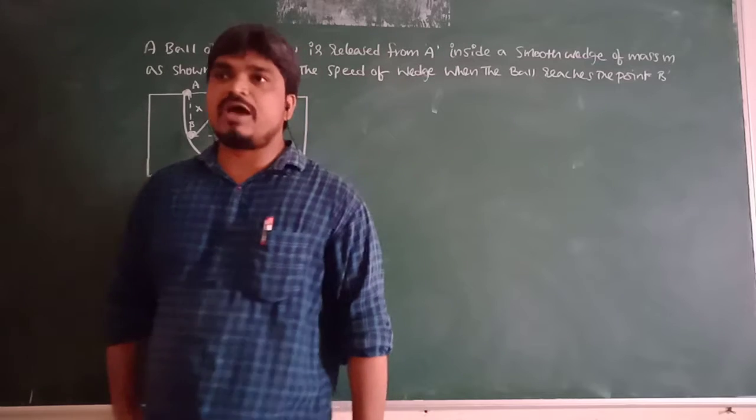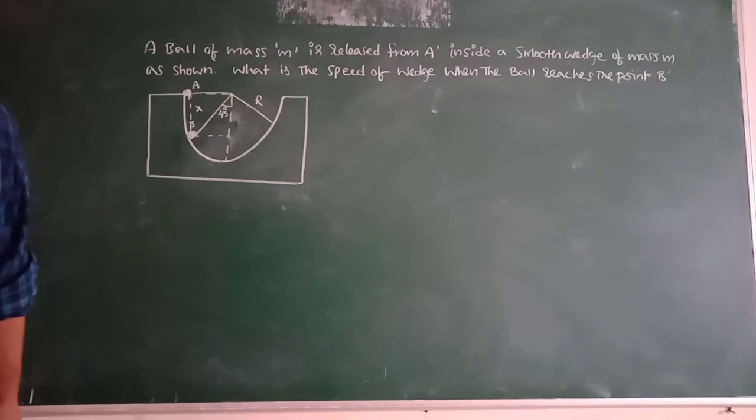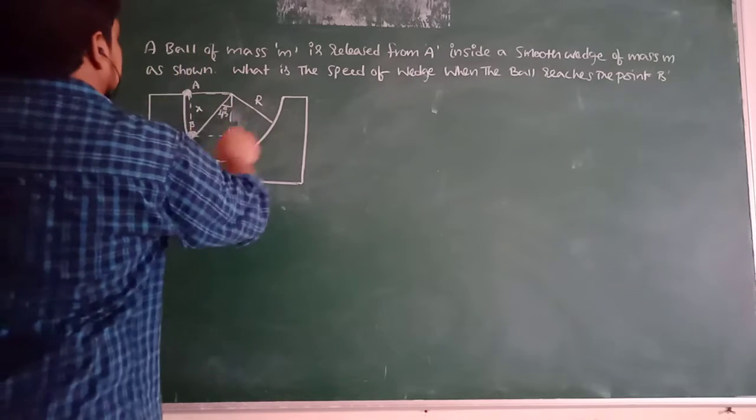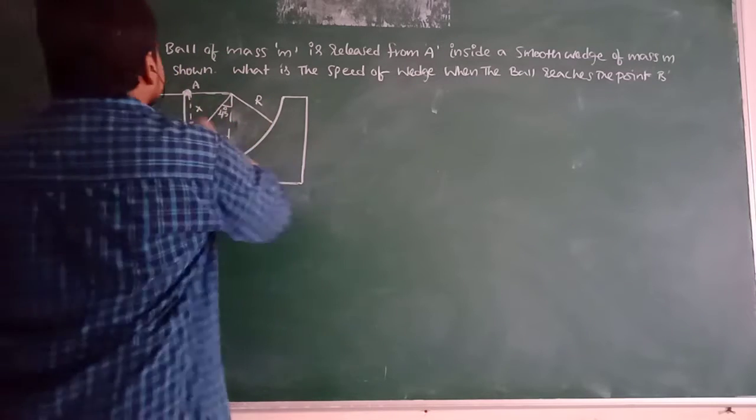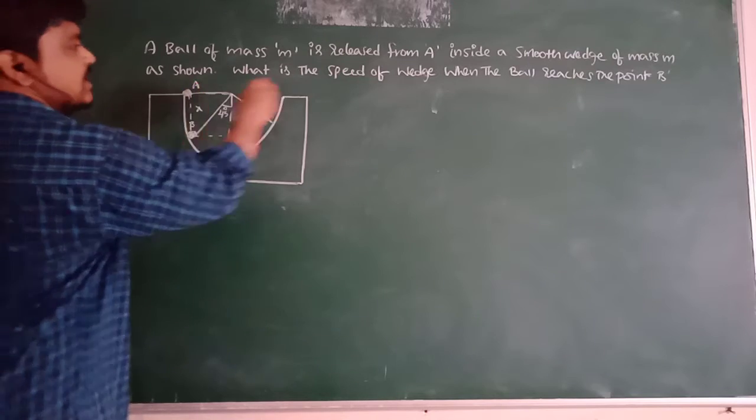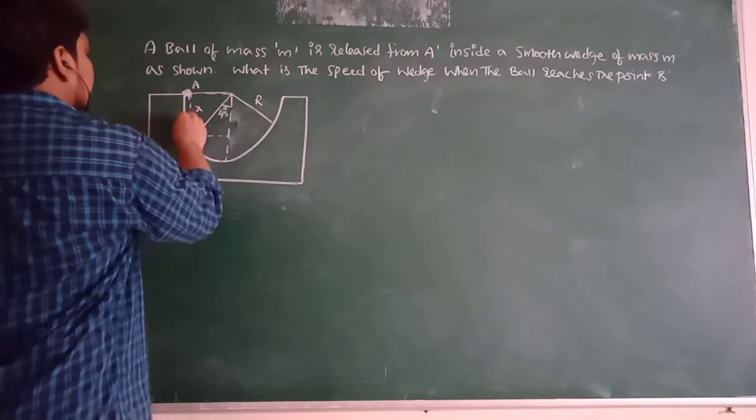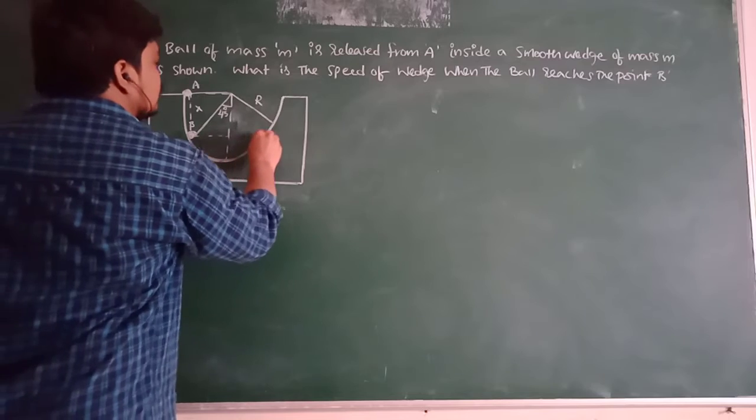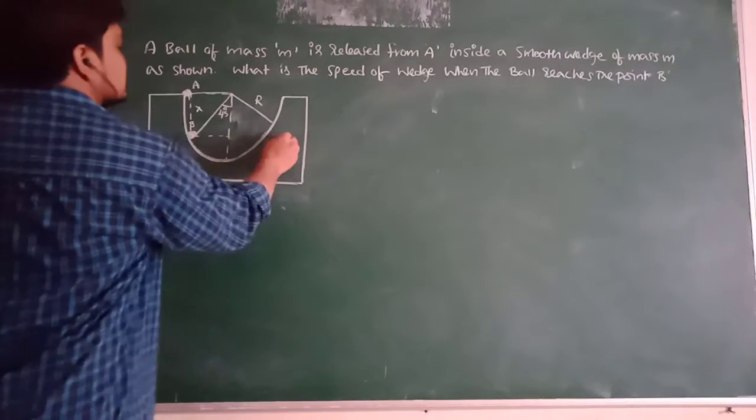So today we are going to discuss a new problem. A ball of mass m is released from point A inside a smooth wedge of mass m.